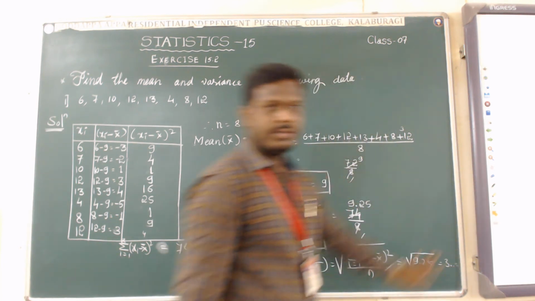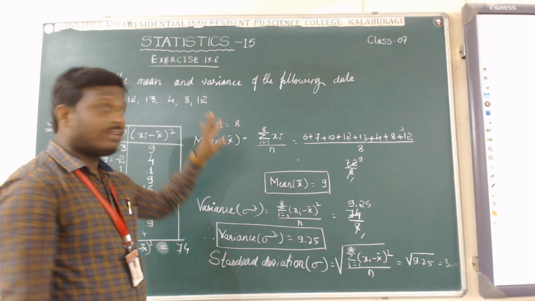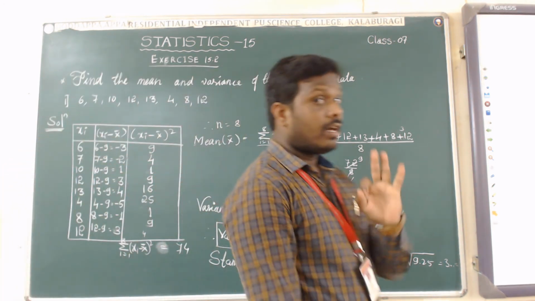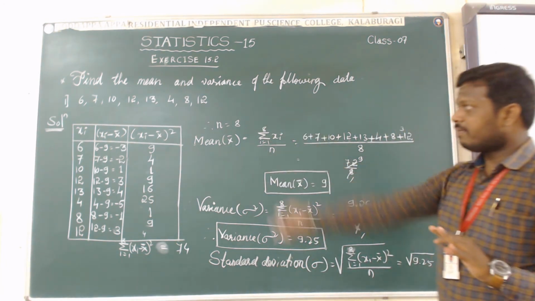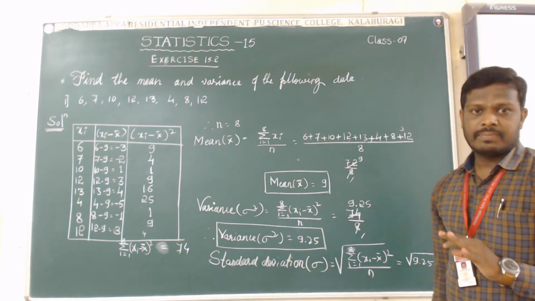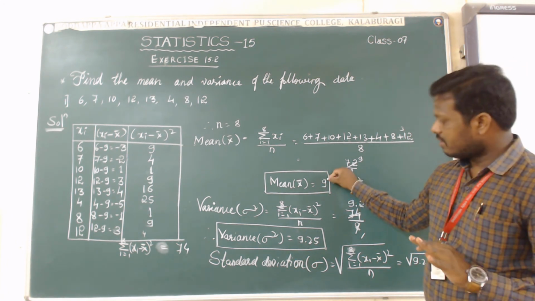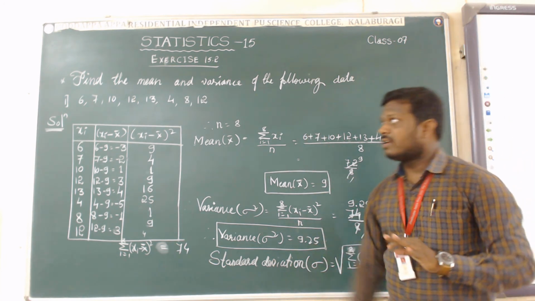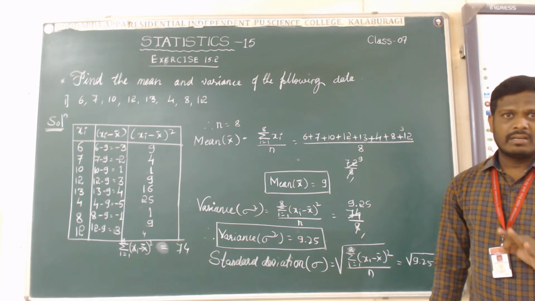This is the way of finding the mean, variance and standard deviation of the given data if the data are in the ungrouped form. The mean is 9 and the variance is 9.25. This is the required solution for the first data. I hope you understand very easily.